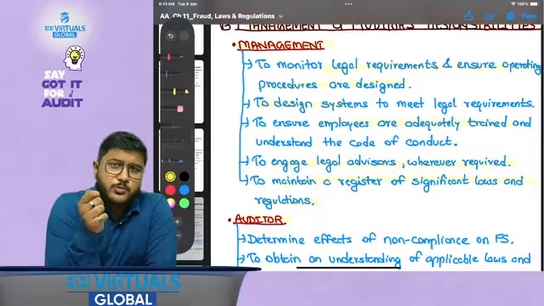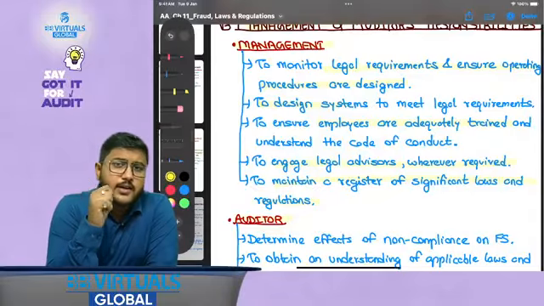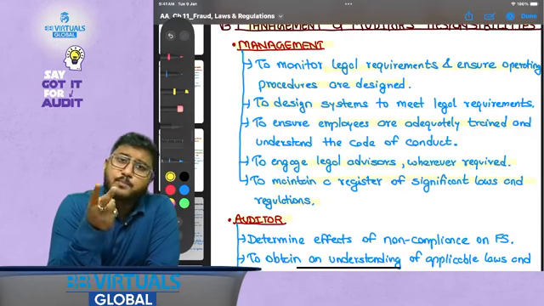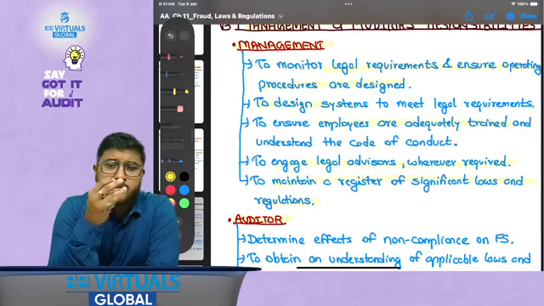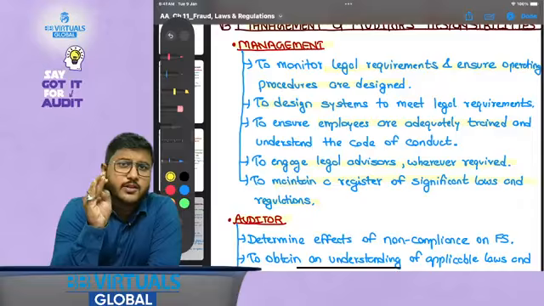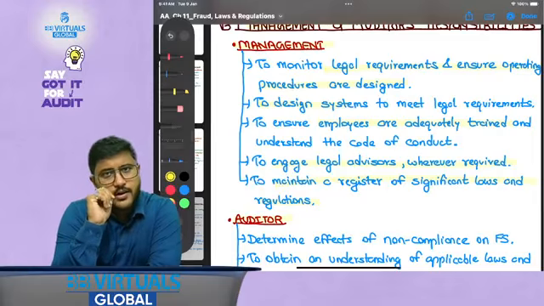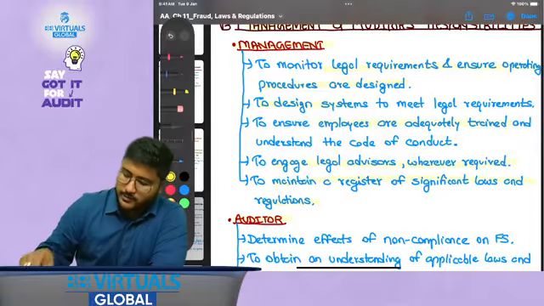management should have the responsibility to understand the reporting, understand the compliance requirements. They should be able to decide, or they should be able to implement the procedures to comply with those requirements. They should be able to train their staff. If the staff is not capable enough, they can reach out to external parties also wherever required, right? And they need to ensure that every law is complied with.